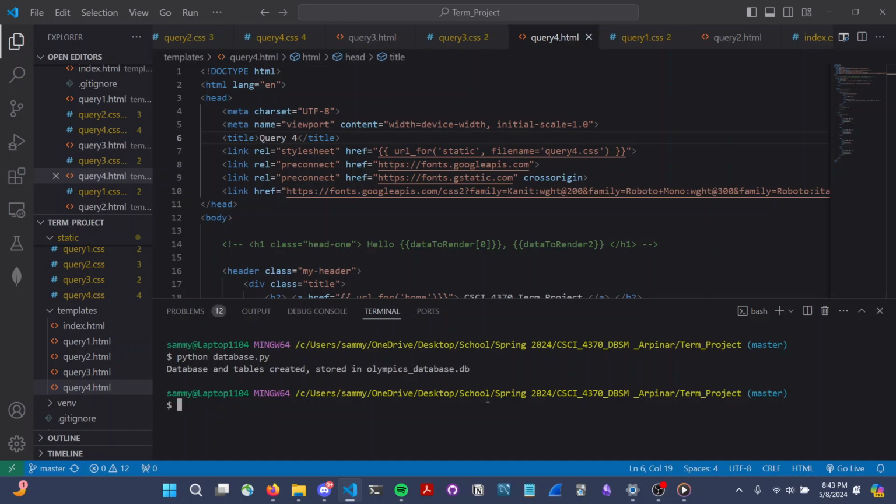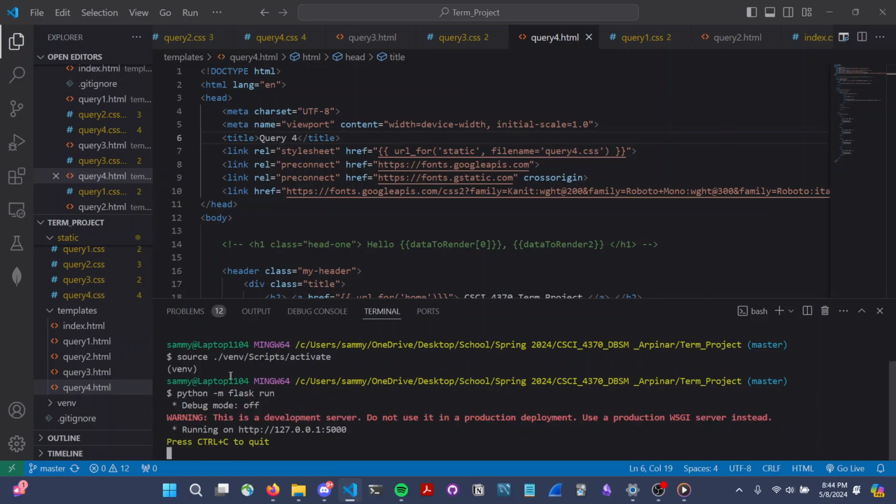So, after that is done, we must secondly, enter our virtual environment. And this is done by typing source and then supplying the path to the script that activates our virtual environment. And that would be venv scripts activate. And after that, we can see we are now in our virtual environment because of this little tag right here. So now we can activate the server and host our application. And this is done by running the entry point, which you can just type python -m flask run.